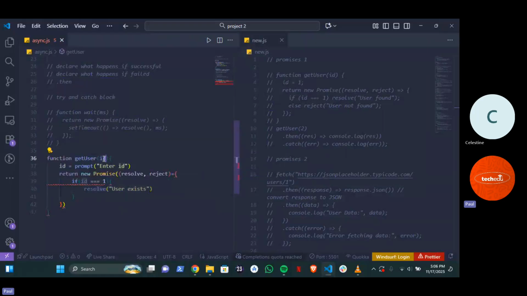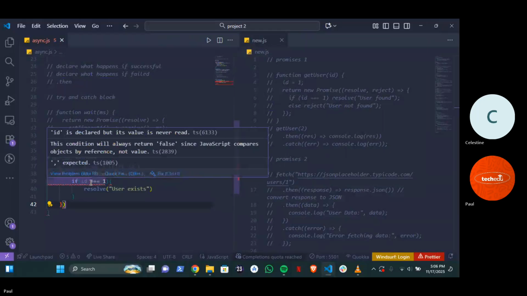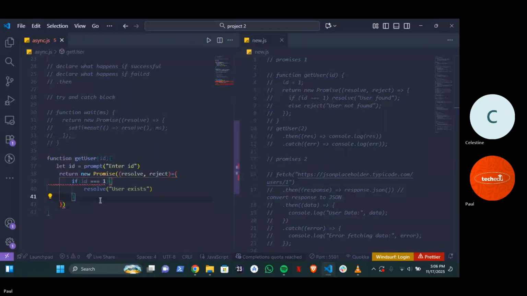No, I'm going to remove this. I think it should be here. This is definitely going to be an error. Well, okay. Sorry. All right, good.